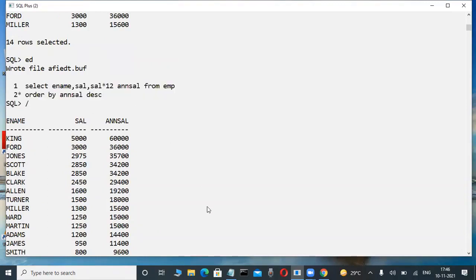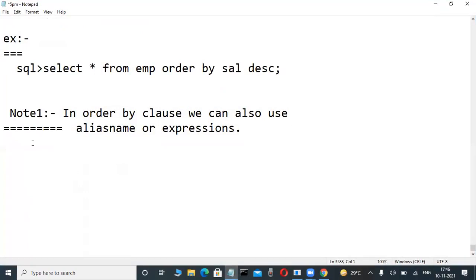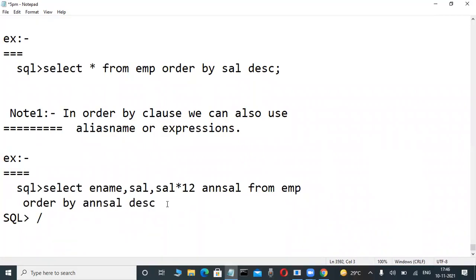Now write this one fast, this example. Write this example.